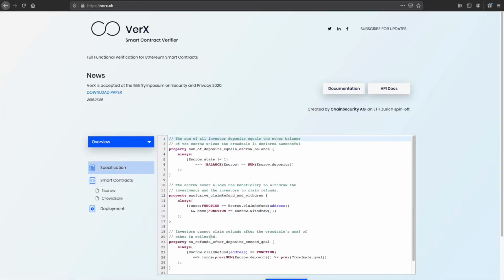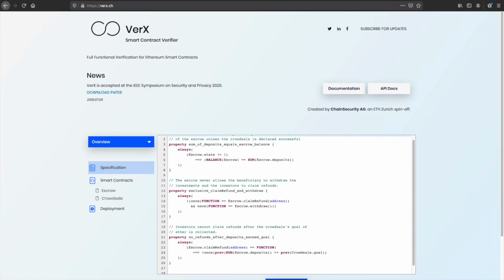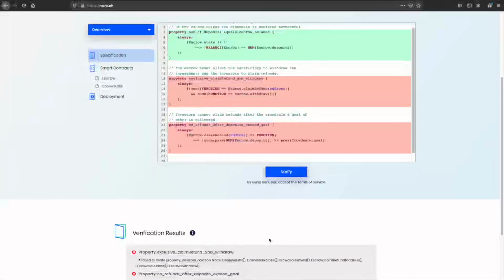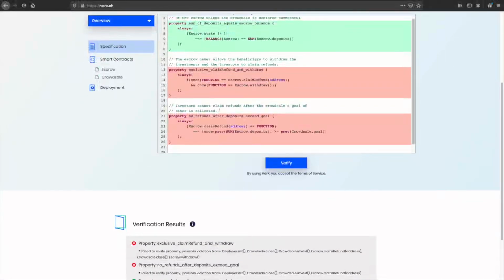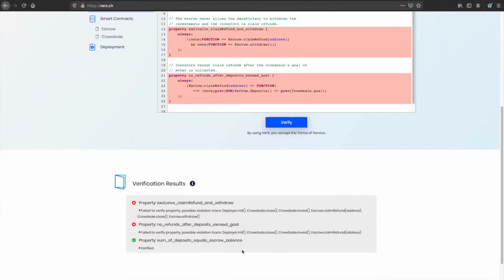So, for example, here we can see a specification that in English reads as: investors cannot claim refunds after the crowdsale's goal of either is collected. It has this specification in the VerX specification language. And now if we press the verify button, we see that the property was violated, and the trace of violation is